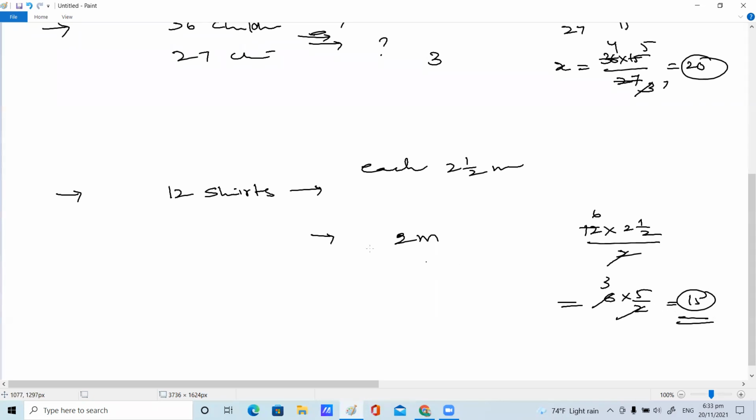How many? 15 shirts he can stitch. Yes or no, children? This is one more lively application. We can even do it like 12 into 2.5, that's easier.